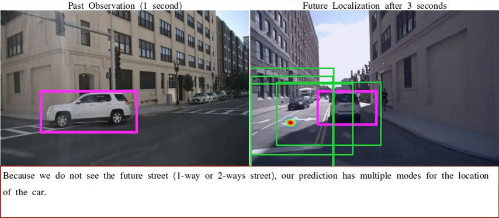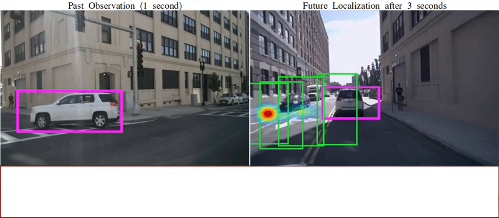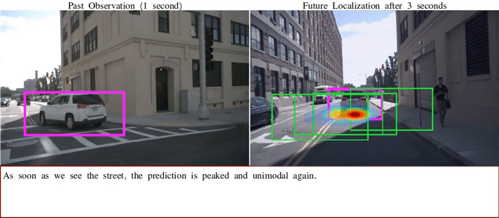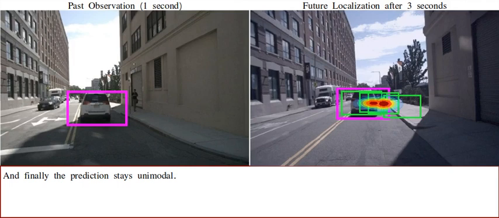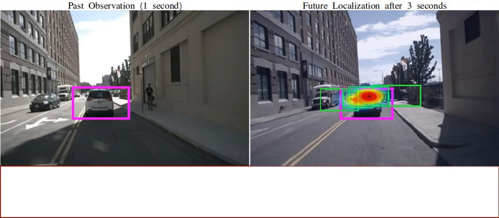Since we don't see the upcoming street yet, we don't know if it's a one-way or two-way street. Therefore, our prediction has multiple modes to cover both options. Now we see how the street looks like, hence our prediction is peaked and unimodal. As the turn finishes, the prediction stays unimodal.